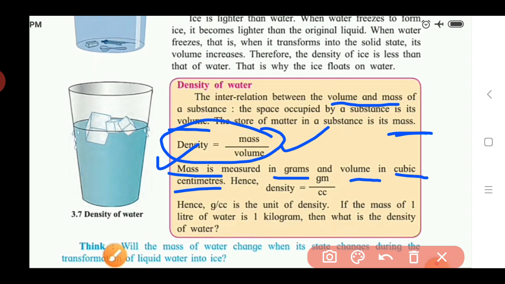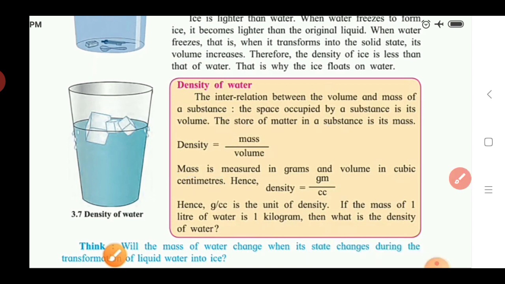For grams, you write the unit as small gm, and for the cubic centimeter you should write cc. Cc means cubic centimeter. Okay, so in this way we calculate the density. Here you have to know the unit for the density: gram per cc. Cc means cubic centimeter, because volume is measured in that unit and mass is measured in grams. Hence gram per cc is the unit of density.